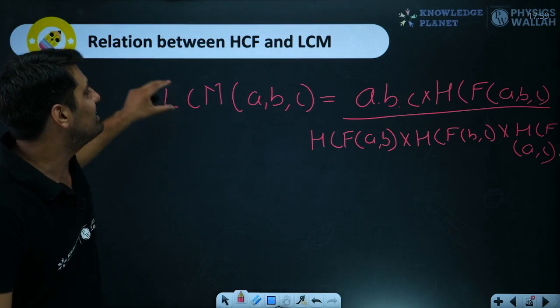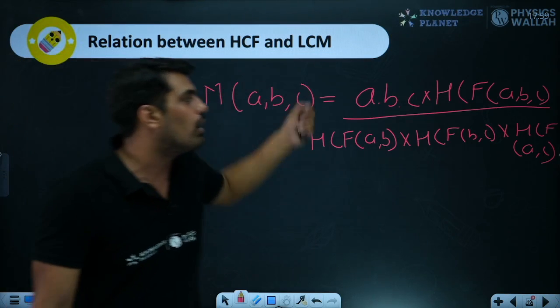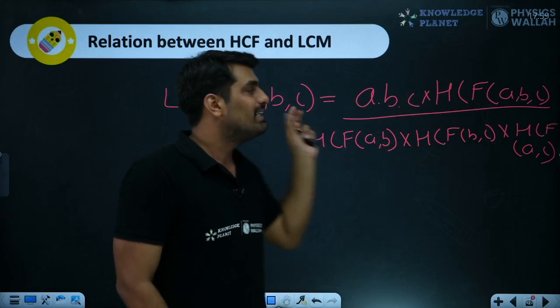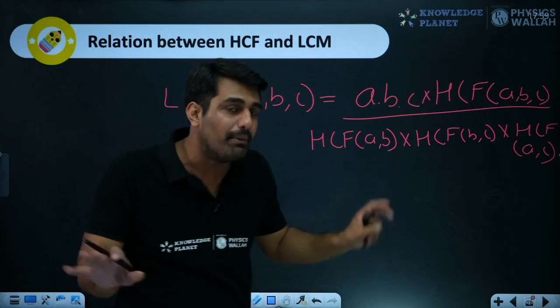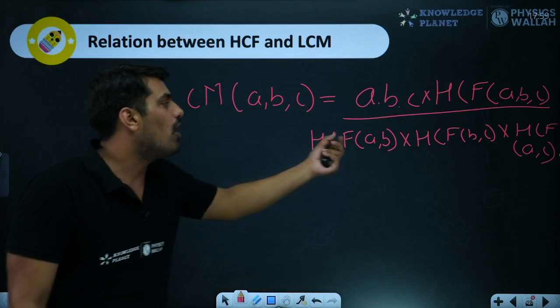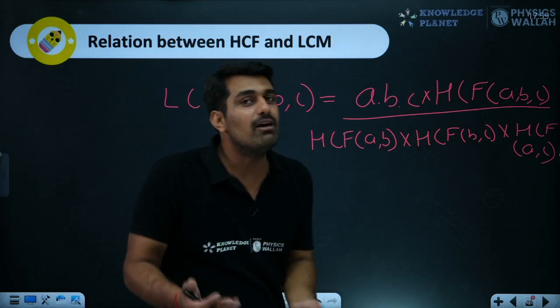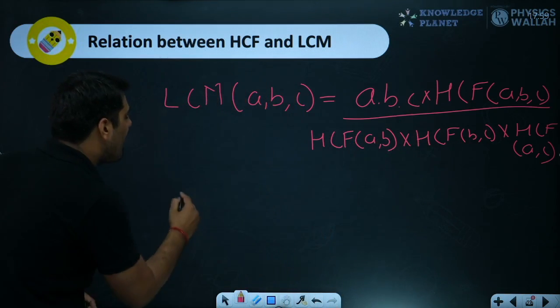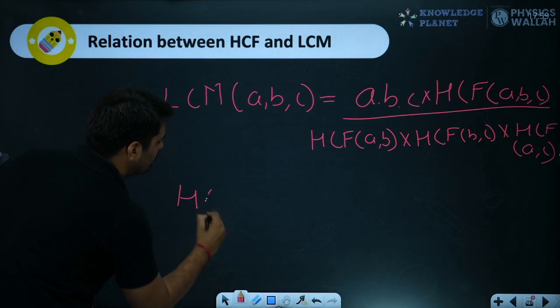That means the LCM of the three numbers would be equal to the three numbers multiplied as usual, multiplied with the HCF. This part over here seems to be very common. The denominator is different. In the denominator, what are we doing? The HCF of the three different pairs which will be formed using the three numbers given to us. Similarly, we'll have a formula for HCF as well.